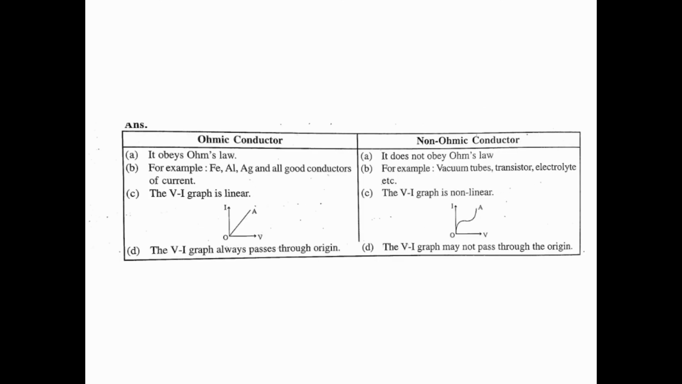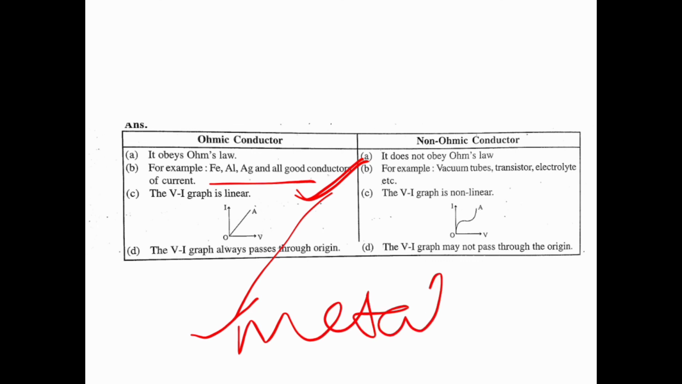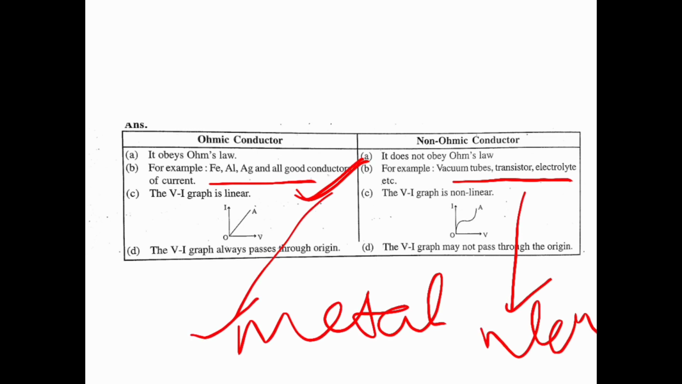Then ohmic conductor and non-ohmic conductor. That conductor which obeys Ohm's law is ohmic conductor, and that which doesn't obey Ohm's law is non-ohmic conductor. This is very easy for you. Examples: iron, aluminium, silver, which are good conductors of current, that is metals, are ohmic conductors. Vacuum tube, transistor, electrolyte, etc. are examples of non-ohmic conductors, because they don't obey Ohm's law.